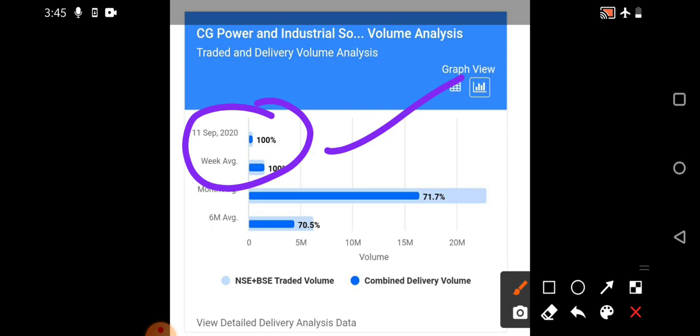Stocks which are having strong backup, for them only that will be possible, because any stock with a loss sometimes gives a lower circuit, and continuous lower circuits will be seen, but this stock has not shown that. So that is very good for the people who have bought at high levels as well.